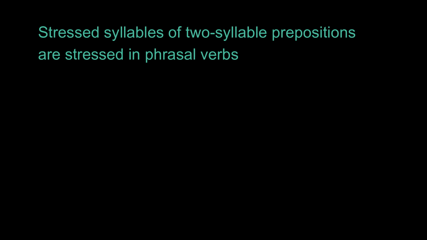Two-syllable prepositions. The prepositions of more than one syllable must have one syllable that is stressed. The stressed syllable is stressed when such a preposition is used in phrasal verbs. These are examples of multisyllabic prepositions.